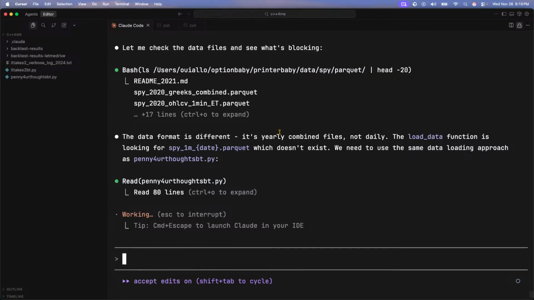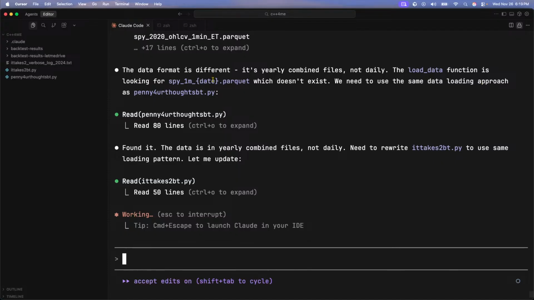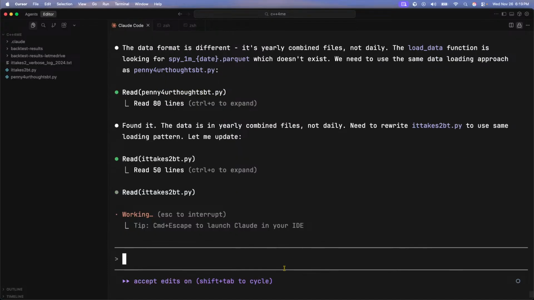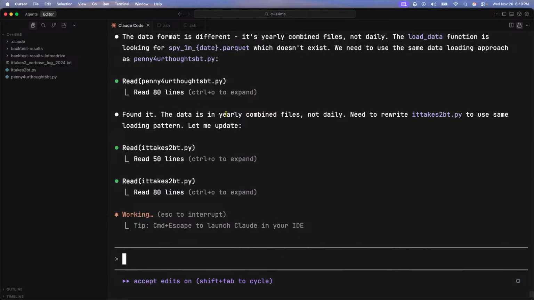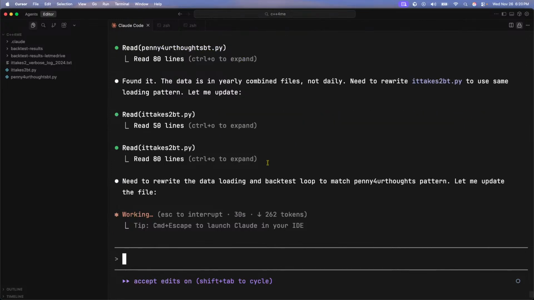The data format is different. The yearly compound files are not daily. The load function is looking for the SPY 1 minute file, which doesn't exist. Yes, it does. The data is combined files, not daily. Let me rewrite it to use the looking pattern now.